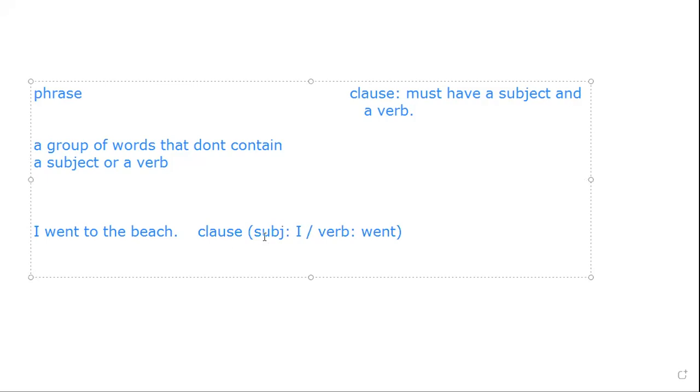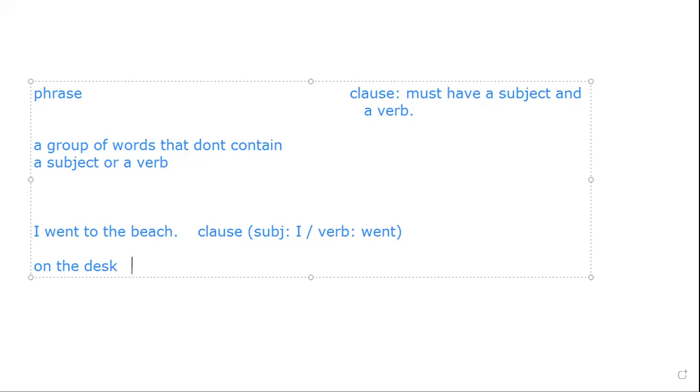What if I say on the desk? Is the group of words in the following a phrase or a clause? Muhammad Walid, please. On the desk, is it a clause or is it a phrase? Would you describe this?